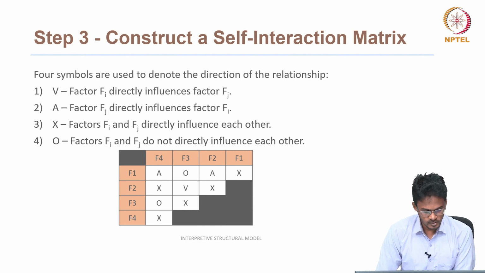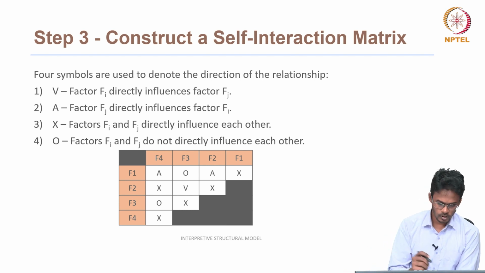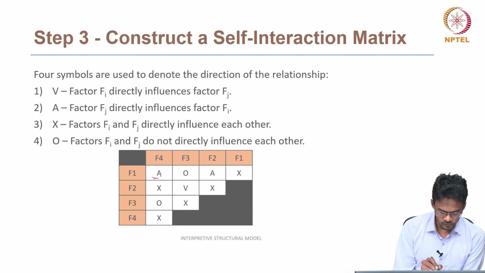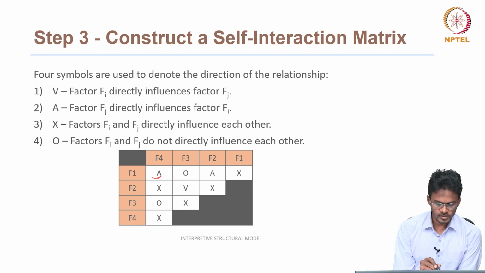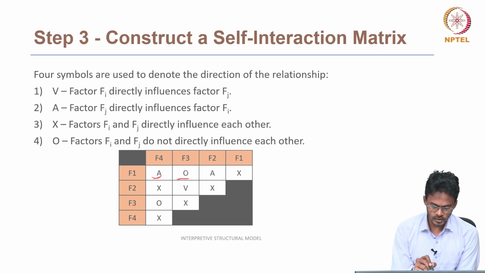So we can see the relation between F1 and F4 is A. It means that F1 does not directly influence F4, but F4 directly influences F1. The next one, the relationship between F1 and F3, is O. It means that F1 does not influence F3. F3 also does not directly influence F1. So F1 and F3 do not influence each other.